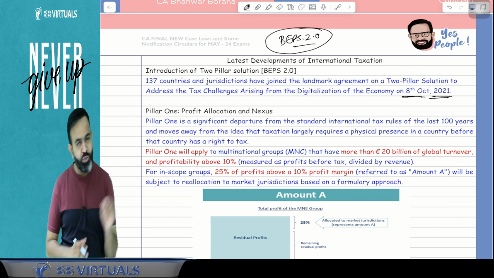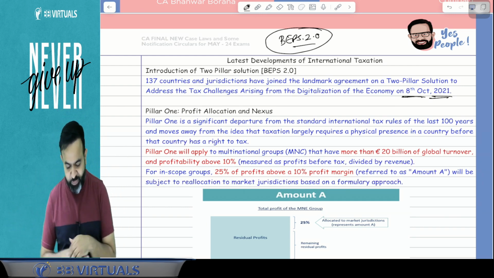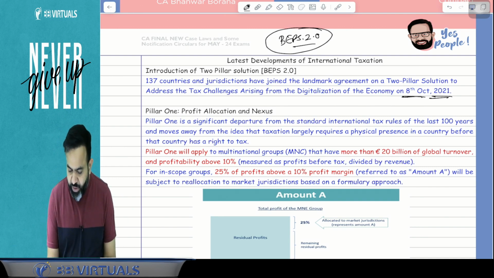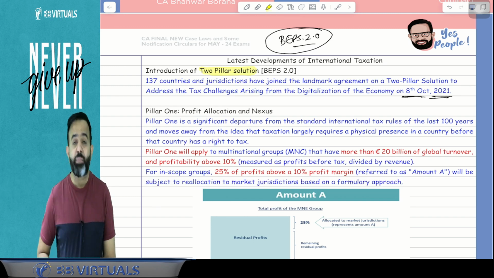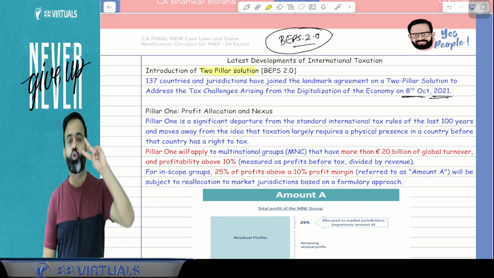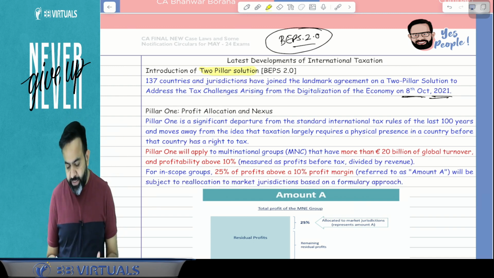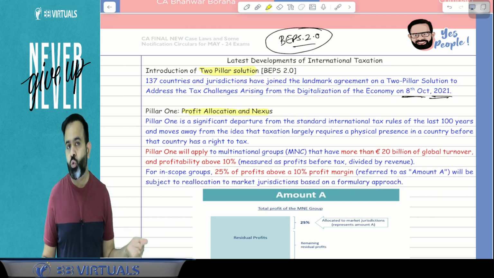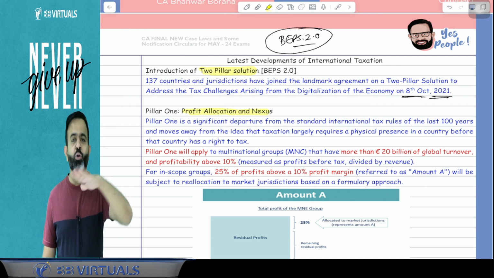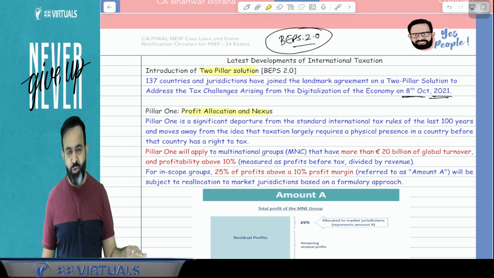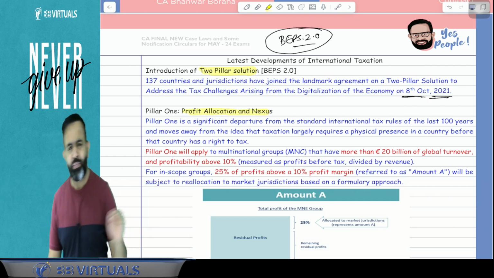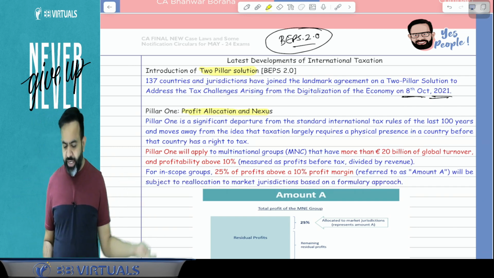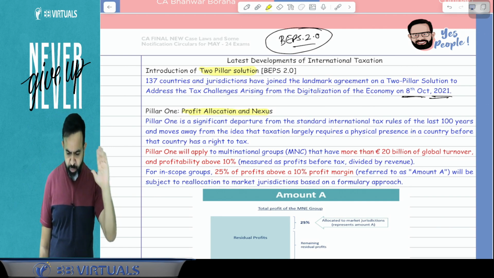Now what is BEPS 2.0? We will discuss. All people pay attention. So here, with the introduction of the two-pillar solution in BEPS 2.0, they have mentioned two pillars. Pillar 1 is related to profit allocation and nexus, and pillar number 2 is related to minimum taxation, and they mention that a multinational group has to pay at least 15% tax in the whole world, the minimum tax that is given in pillar number 2. We'll discuss pillar number 2 in the later part. First we will discuss pillar number 1.